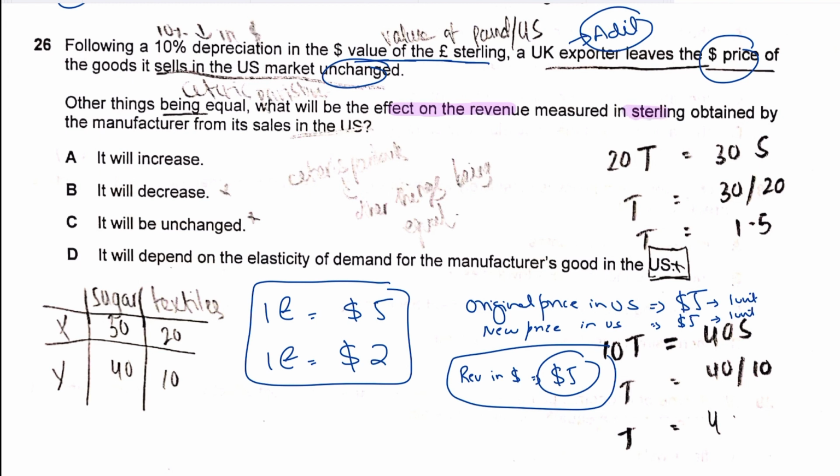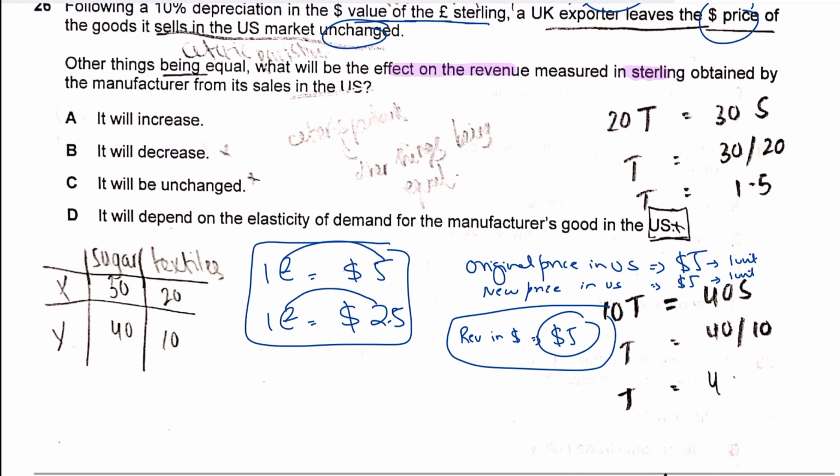If I convert $5 into sterling, that should actually be 2 sterlings. This was assuming the depreciation was from 1 pound being worth $5 to 1 pound being $2.5; I should have written 2.5.